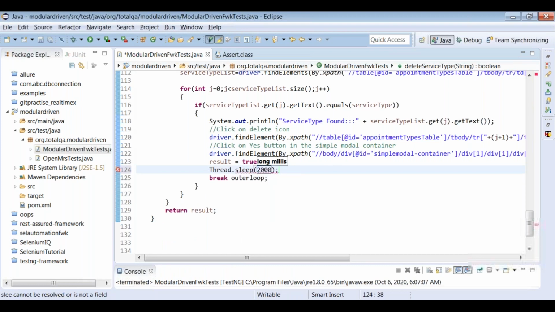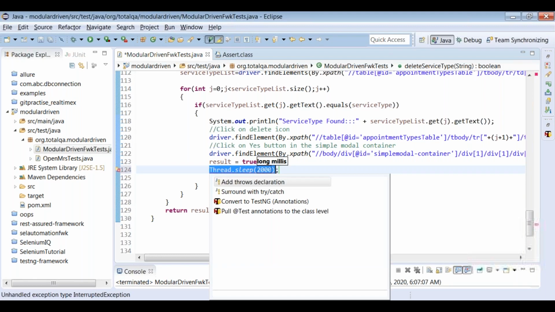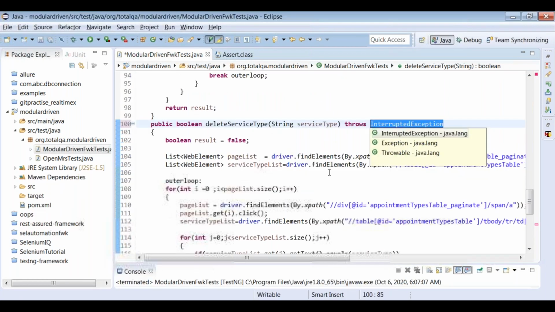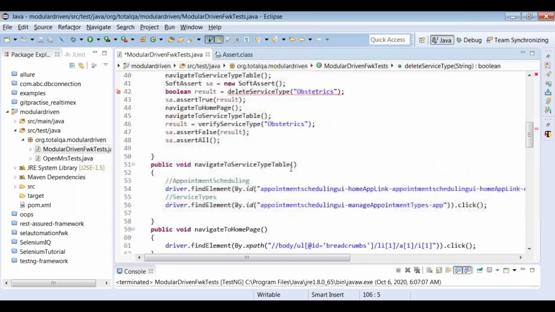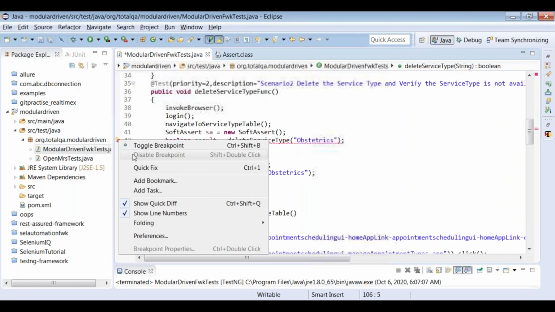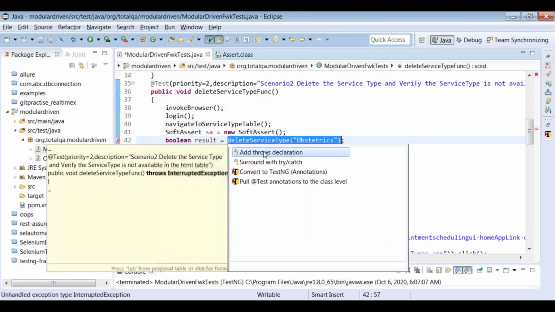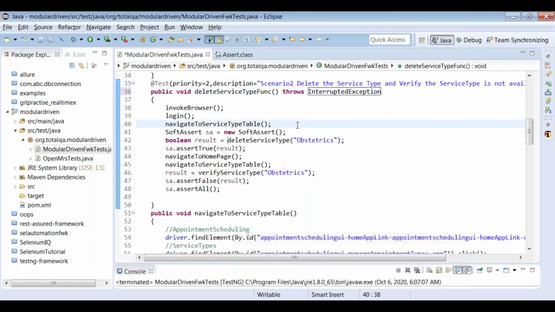We can put an implicit wait or explicit wait here, but as of now, to continue further, we'll just put Thread.sleep so that we know a delay is required here. Afterwards, we can convert that into either explicit or implicit wait based upon the requirement. But as of now, I'm putting a small delay.